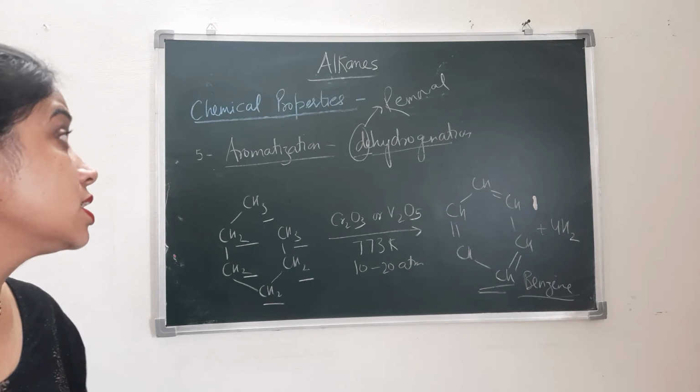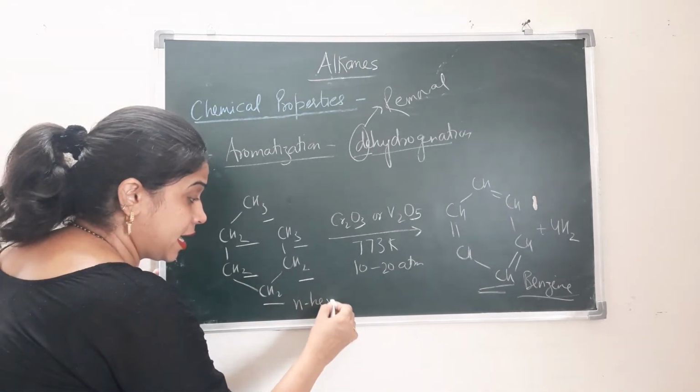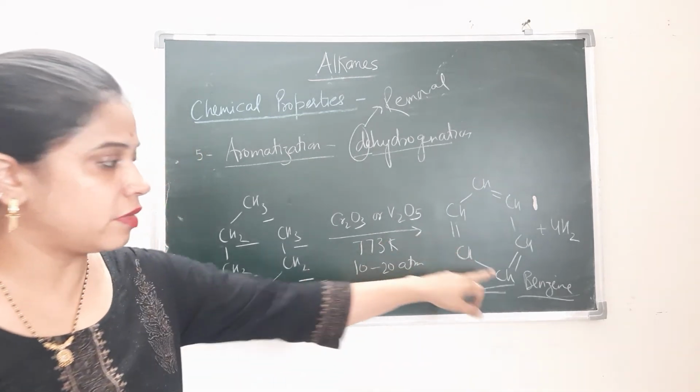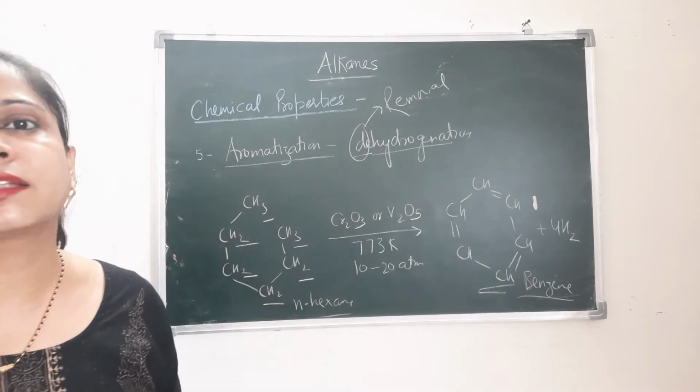The process is known as aromatization. Here I have taken N-hexane, which gets converted to benzene. If you are taking heptane here, then we will get toluene.